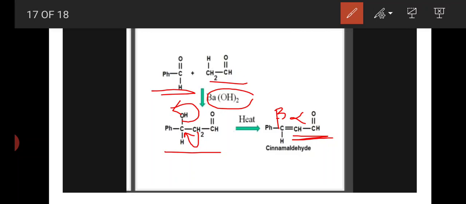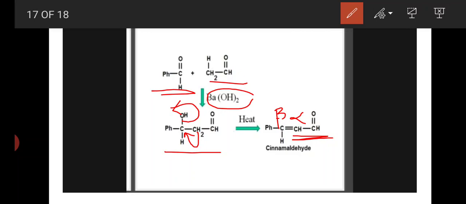Ketol formation means, for example, two ketones participate in aldol condensation and form ketol. An example is two acetone molecules participating in aldol condensation and forming one ketol product that loses a water molecule in presence of heat and forms alpha beta unsaturated compound.